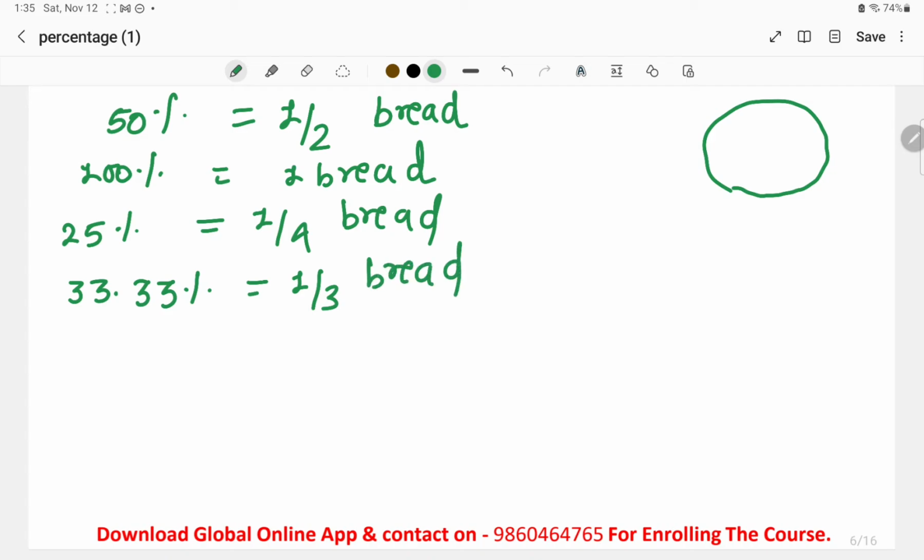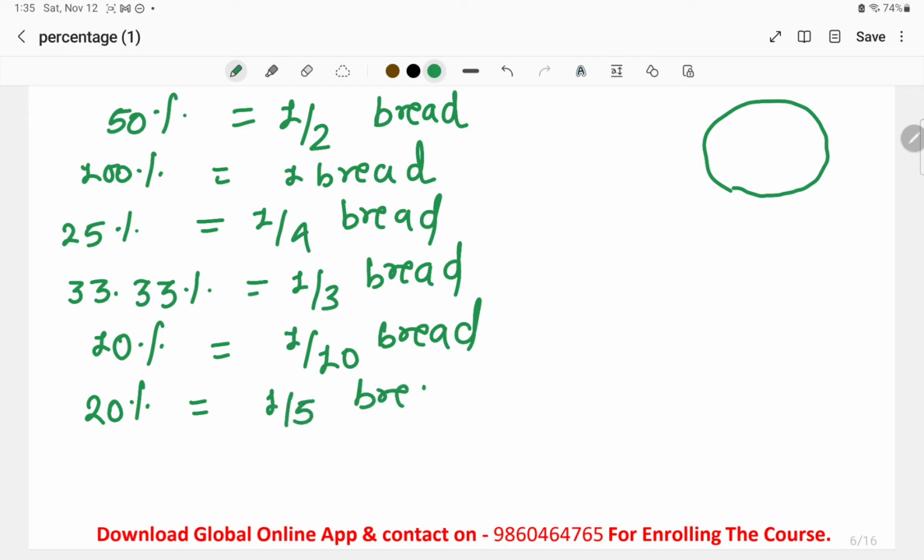So whenever you come across one third of any particular object, or 33% of one particular object, we must be able to understand that they are talking about one third of that particular object, or 33.33% of that particular object. So this is how we study the common percentages. 1 by 10 part of the bread is equivalent to 10% of the bread, and 20% of the bread is equivalent to 1/5 of the bread. This was the normal percentage that we have seen. Also 75% is nothing but 3/4 of the bread. So these were the common percentages that we have seen yesterday.